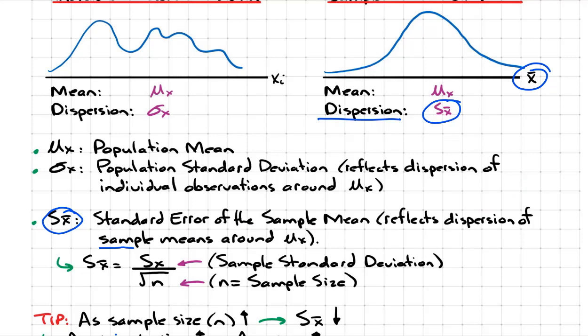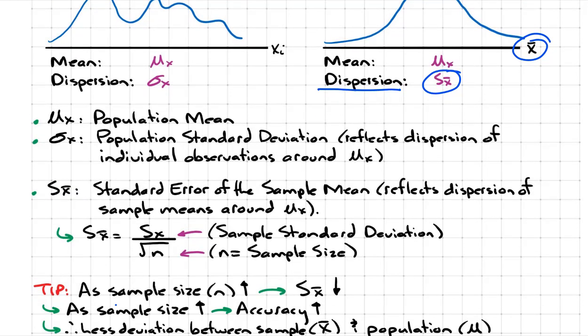But let me ask you a question. What do you think would happen to the sample errors as the sample size got larger? Well, if the sample becomes larger, then it becomes more reflective of the underlying population, and therefore there'd be less error and less dispersion. So when you're measuring dispersion of a sample mean, we need to take into account the sample size. Specifically, we take the square root of sample size. So that's how we find standard error. We take the standard deviation of the sample, and then we divide it by the square root of the size of that sample.